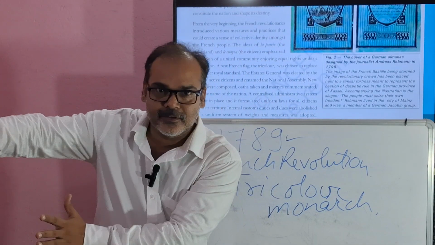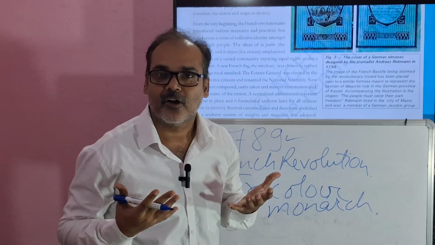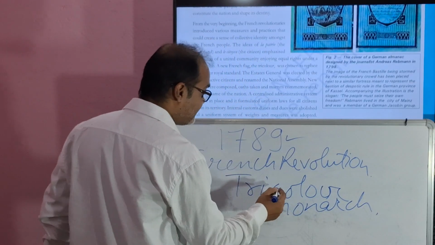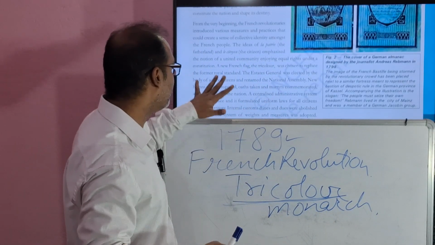Now they want to throw it out. Why live under the royal standard or royal flag? We French people are having our own tricolor.